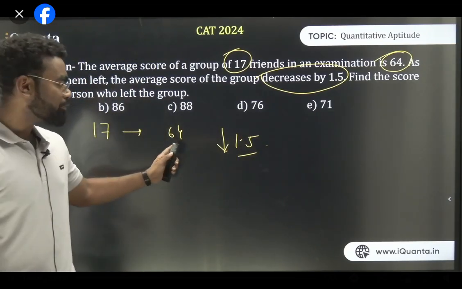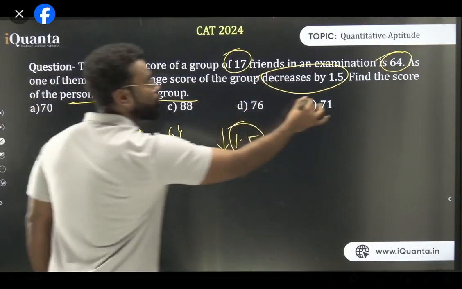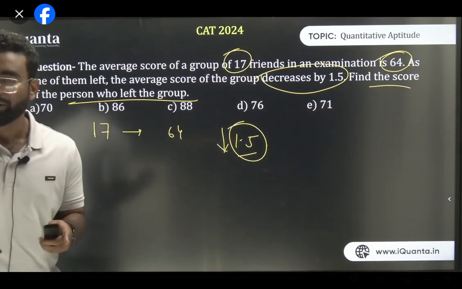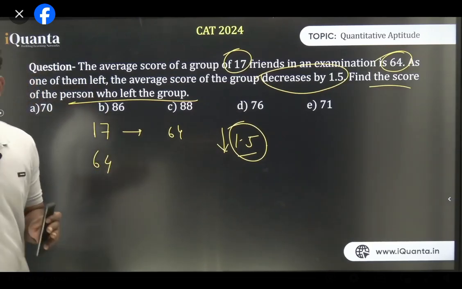17 people are there. The average was 64. Now one left. The average is decreased by 1.5. This is the question. Now you need to find what? The score of the person who left the group. So what you need to do? First, what is your average? 64 is your average. Now someone is leaving.